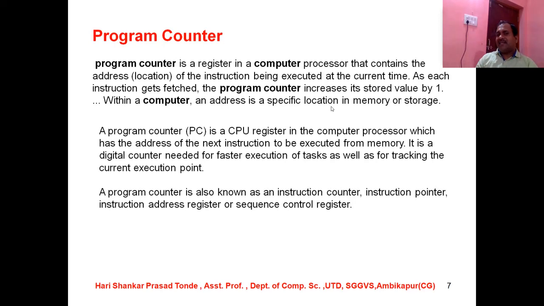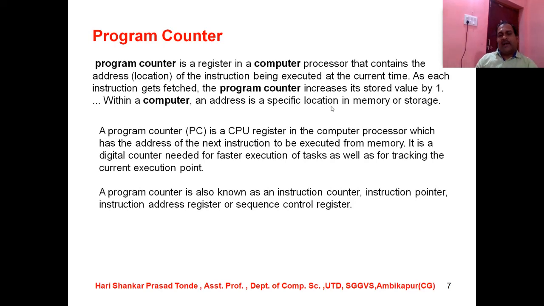As each instruction gets fetched, the program counter increases its stored value by 1. Once an instruction is fetched, the program counter is increased by the value 1. Within a computer, an address is a specific location in memory or storage. So the processor fetches from that location, and afterwards the value is executed. A program counter is a CPU register in the computer processor which has the address of the next instruction to be executed from memory. It is a digital counter needed for faster execution of tasks as well as for tracking the current execution point.